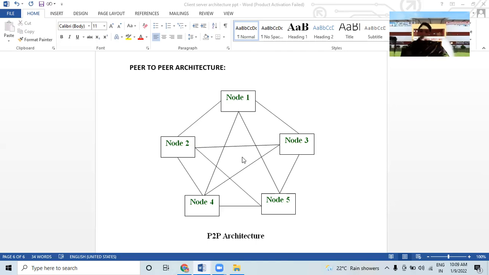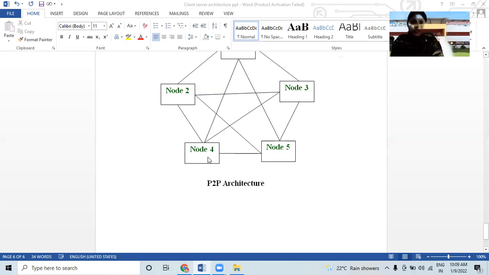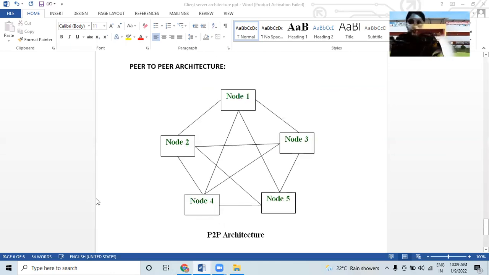So what are the advantages of peer-to-peer networks? Ease of file sharing. This is the advantage of peer-to-peer networks. Easy file sharing is an advantage. It can share files quickly over large distances. So in peer-to-peer, पीर टू पीर में I say directly large distance से भी it can share the file, even through large distances.